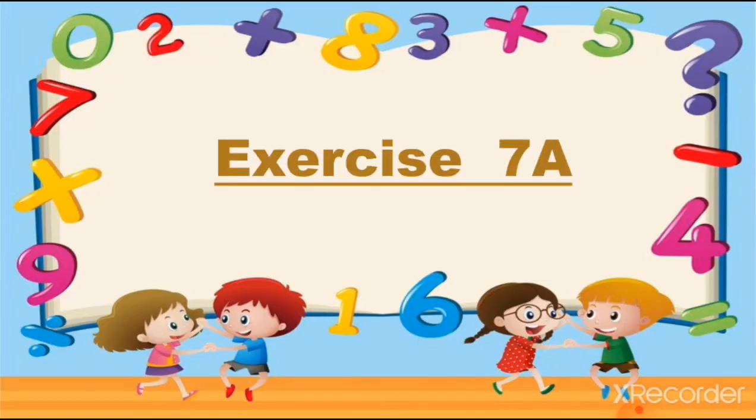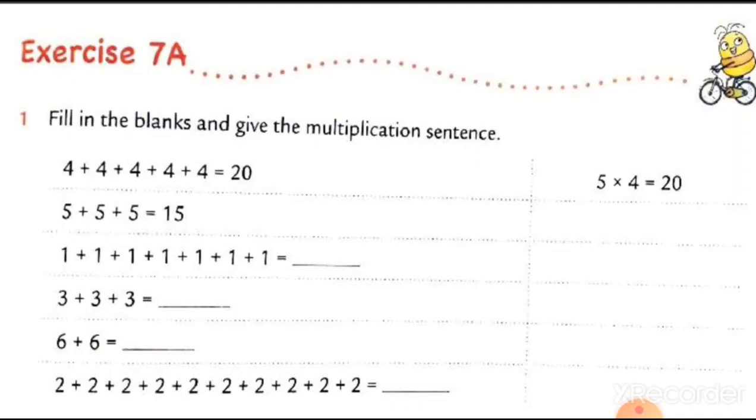Now here is the exercise 7a. So let's revise it first. Here we have to write down the multiplication sentence from the repeated addition sentence. The first one has been done for you. Here the number 5 is repeating 3 times. So we can say this, 3 fives are 15.